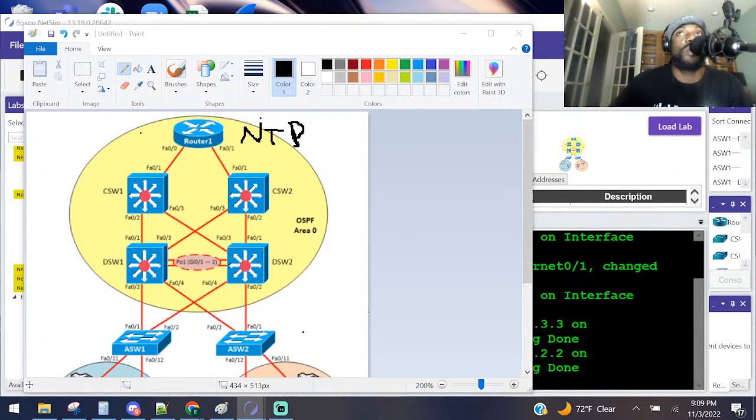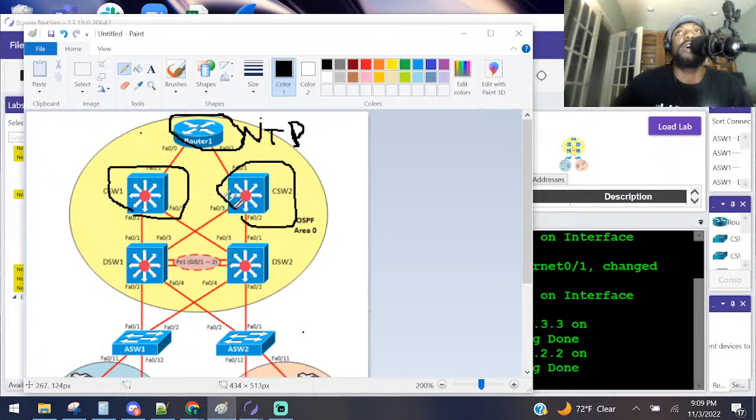Start the lab. Lab task number 1 is configure NTP clients. So remember, we said this guy's going to be the master, so he's the guy that's going to be telling everybody what time it is. What time is it? Game time. In this task, you will configure NTP on CS1, which is this guy right over here, and CS2, that guy over there. Router 1 is already configured, so this guy is already configured as an NTP master and has been configured with a time of 8:01 a.m. on June 25, 2010. That's a really specific time that they picked there. I wonder why they did that.